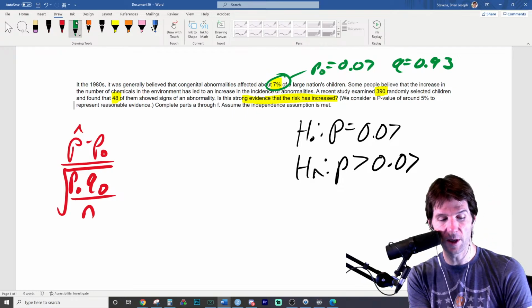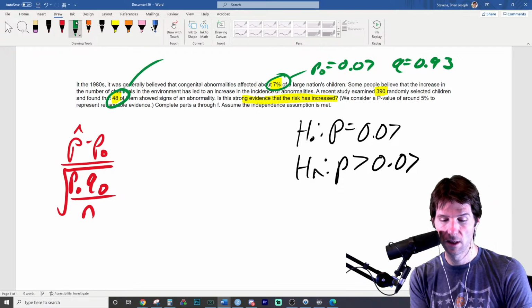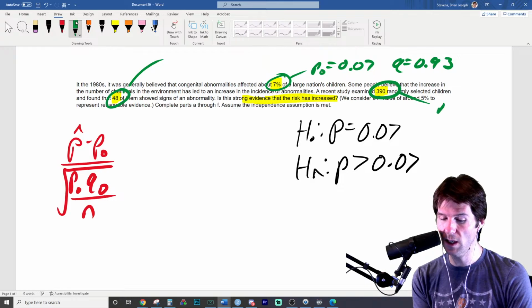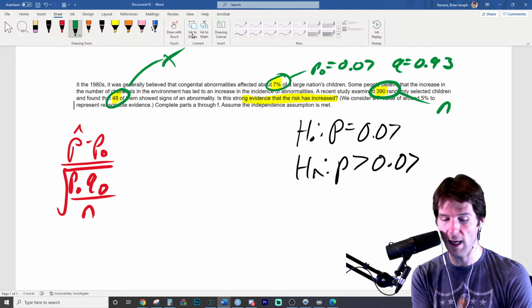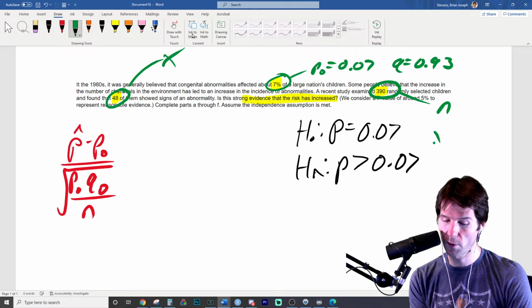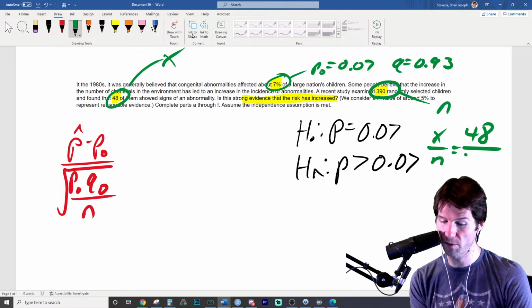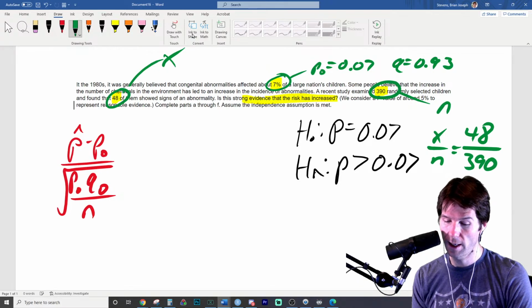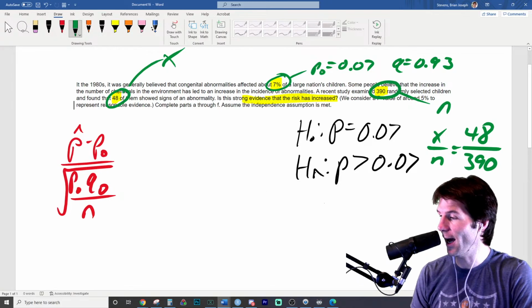So this one's tricky because it gives you this. That's the number we sampled. So n, and this is x. So x over n equals, what does x over n equal? This is number of successes over number of trials. And that is going to equal p hat.